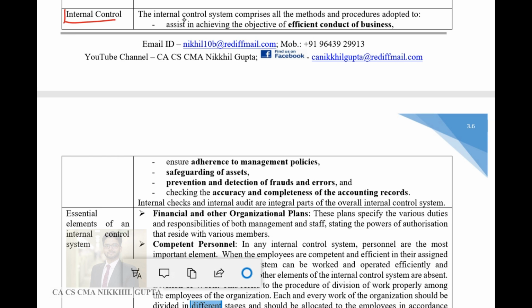Now, let's come on to the next aspect, which is internal controls. Guys, we have studied internal checks. Now we'll come to internal control. I hope you remember that internal control consists of two parts: one is internal check and another is internal audit. So the internal control system comprises all the methods and procedures adopted to assist in achieving the objective of efficient conduct of business.